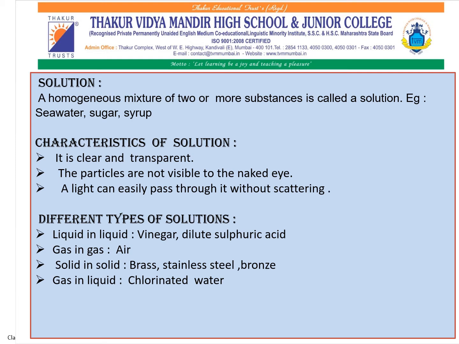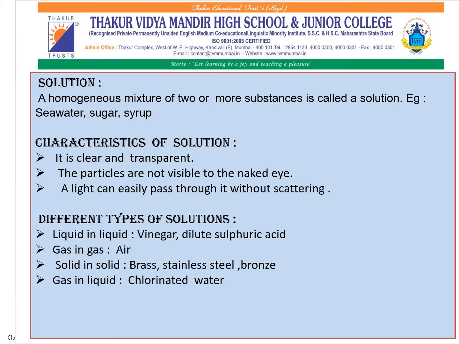Now the characteristics of a solution. It is clear and transparent. The particles present in the solution are not visible to the naked eye and light can easily pass through it without scattering.